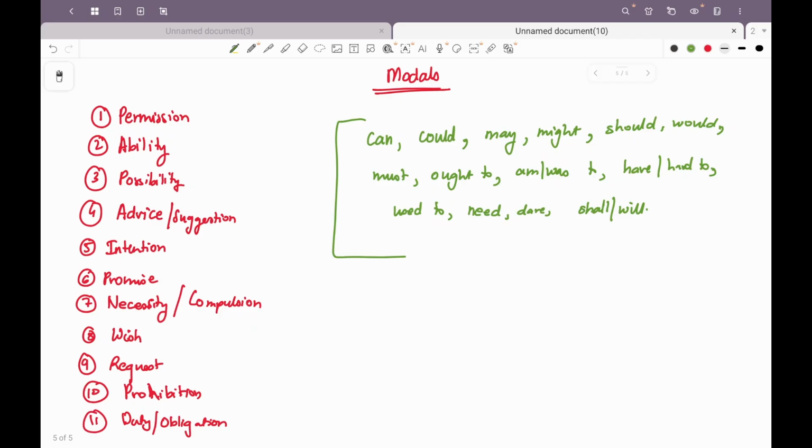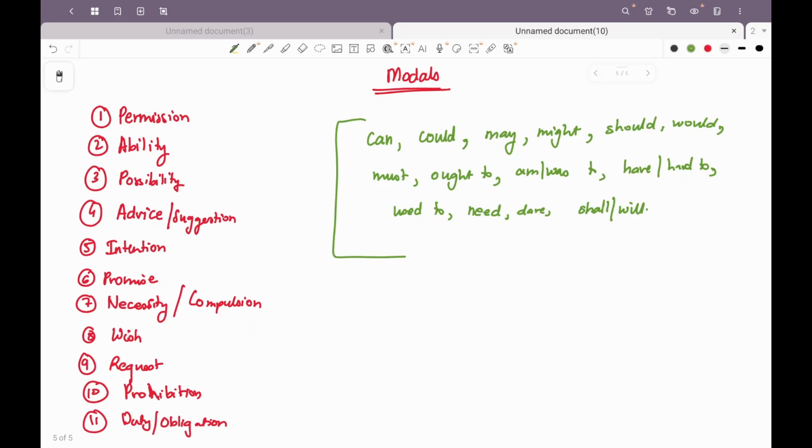Could plus have is used for past ability while indicating that the action did not take place. For example, I could have revealed a secret, but I did not, right? So I could have done this. There was a possibility of doing this action, but that action did not happen.